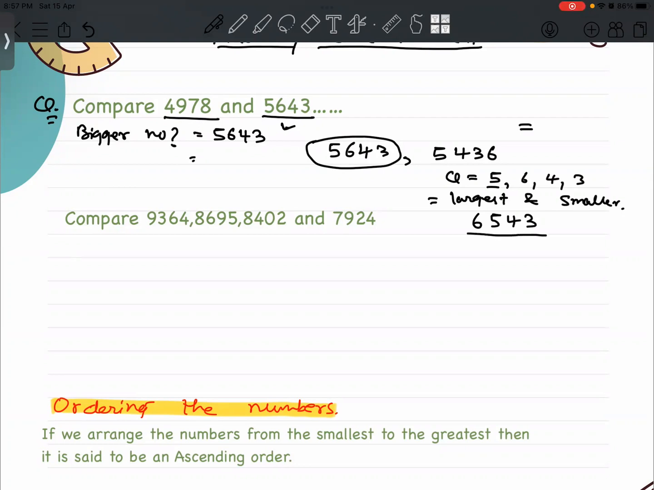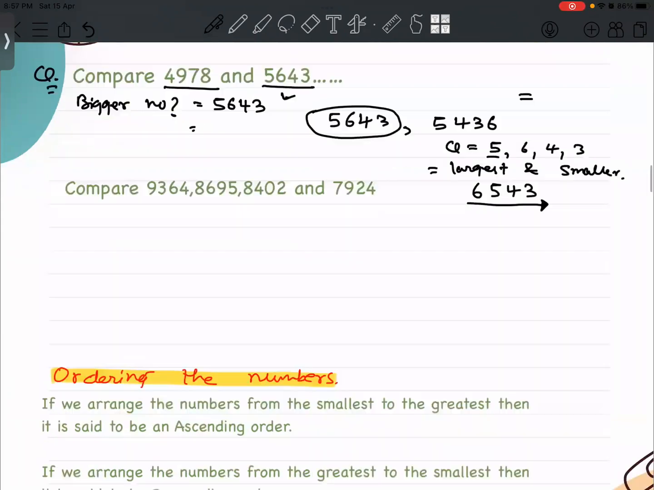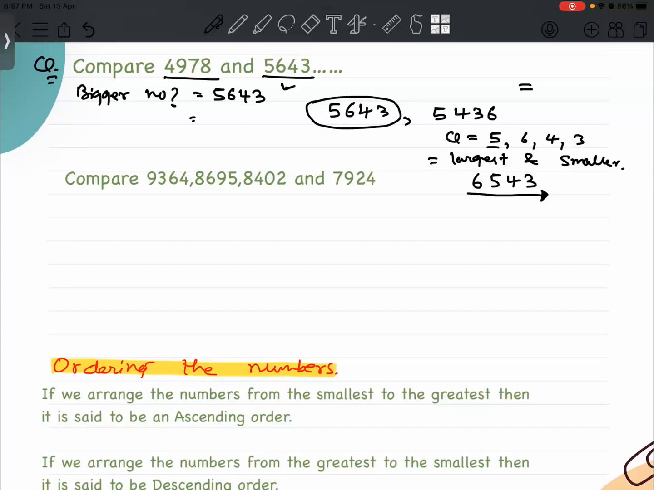Descending order is big to small, so we get the largest number. If we arrange the numbers from smaller to higher, that is ascending order, and we get the smallest number possible out of these four numbers. That's 3, 4, 5, 6. Very good.